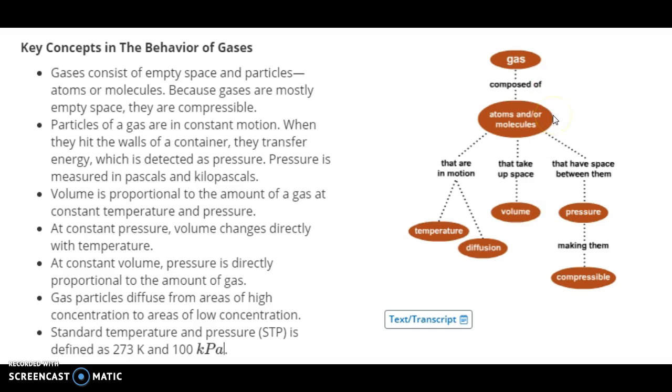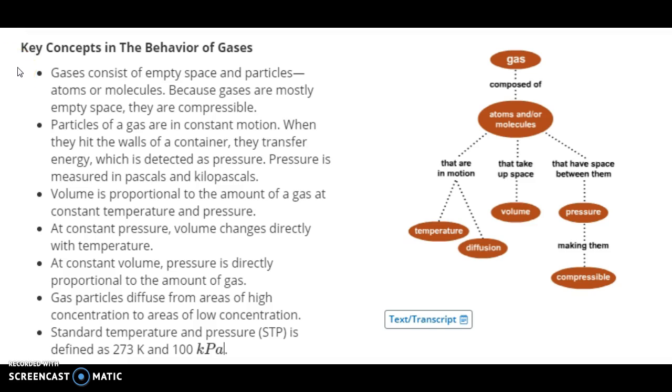Gases are composed of atoms and or molecules that have empty space in between them, and they have pressure. This makes them compressible. You can squeeze them together because there's room to squeeze them together because there's empty space, not air. There is not air in between them. There's empty space in between them. Because air is a gas, so it would be more gases.